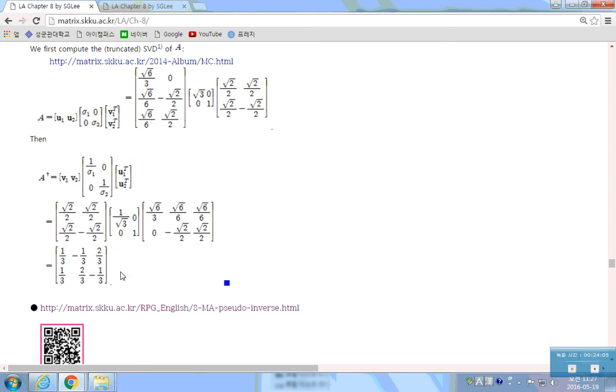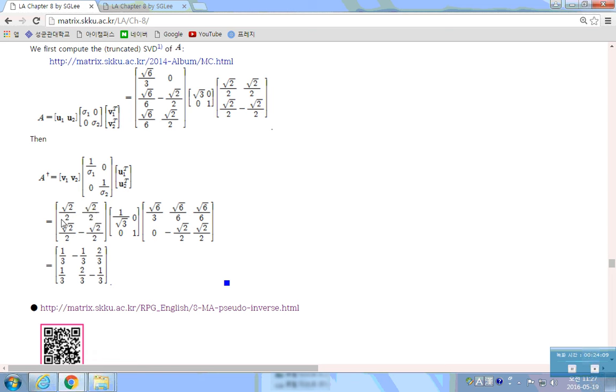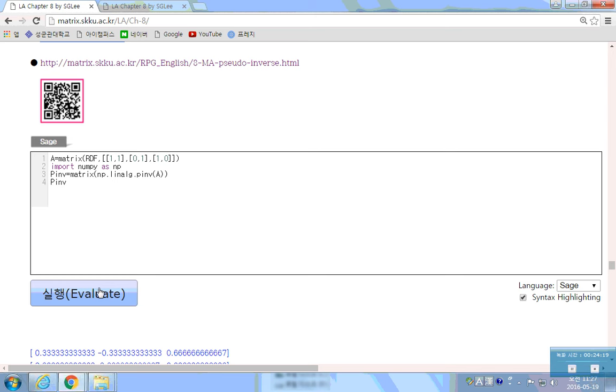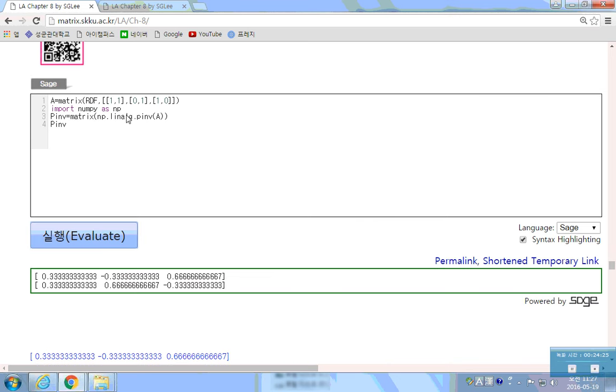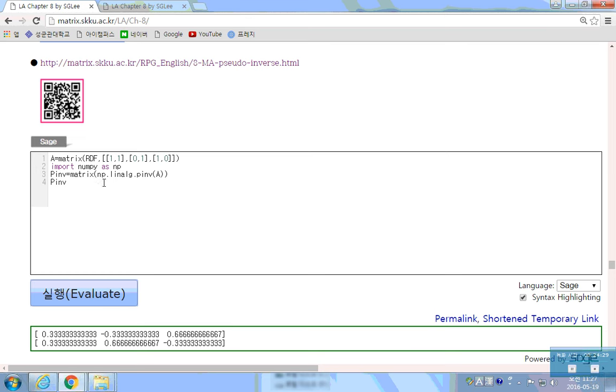A dagger is a 2 by 3 matrix. A was 3 by 2, so A dagger is 2 by 3. This is the pseudo inverse of matrix A. You can easily find it if you can find the singular value decomposition of A. We can do the same thing. From here we find the singular values and so on. Linear algebra.